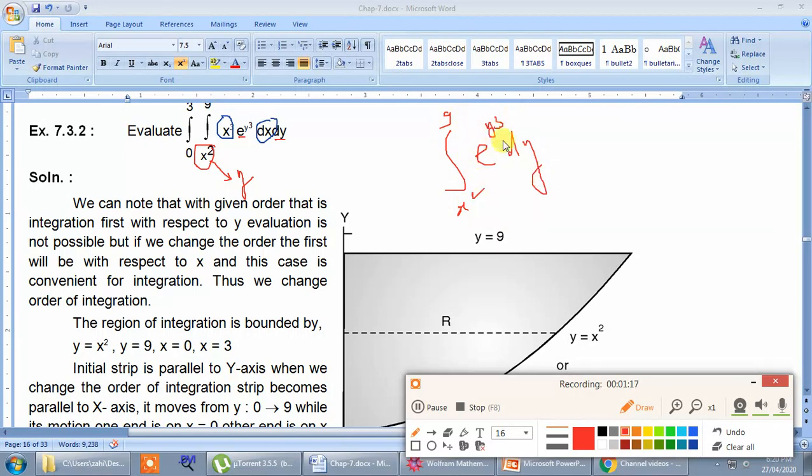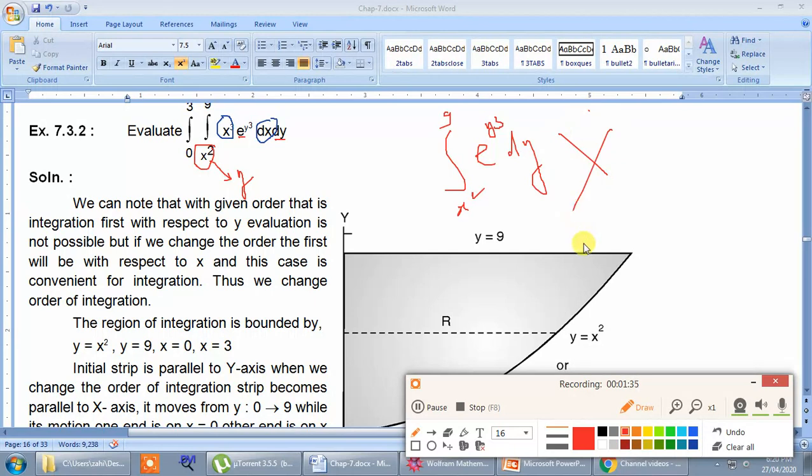Here we are observing that this integration is not possible, because here we have y cube. In place of y cube, if we had y, in that case we would have gone for evaluation, since the integration of e raised to y is e raised to y. But unfortunately we have e raised to y cube. That's why evaluation of the integration is not possible, therefore we go for changing the order of integration.